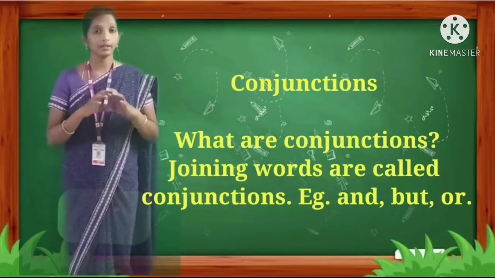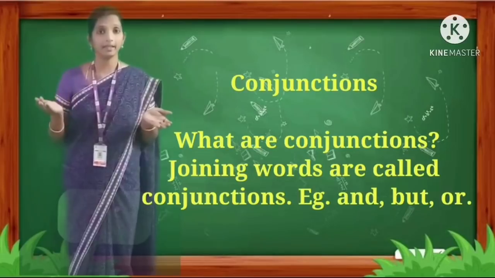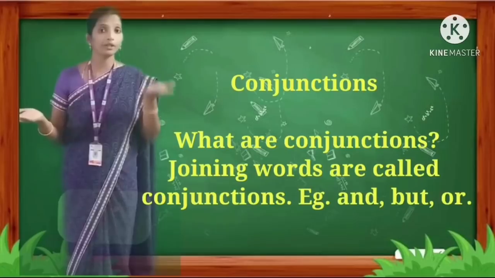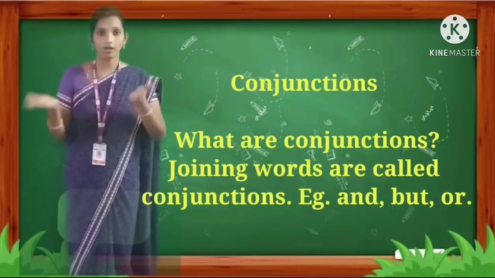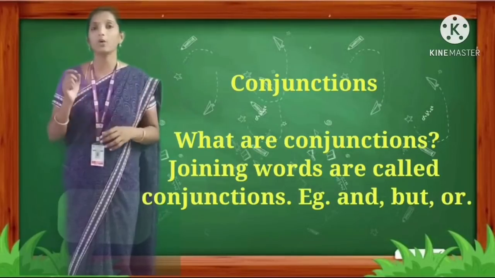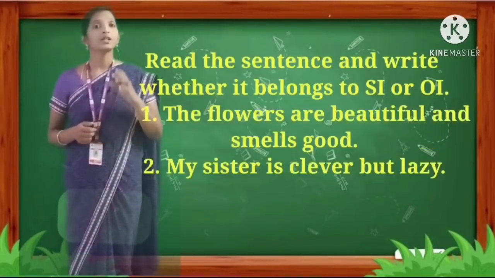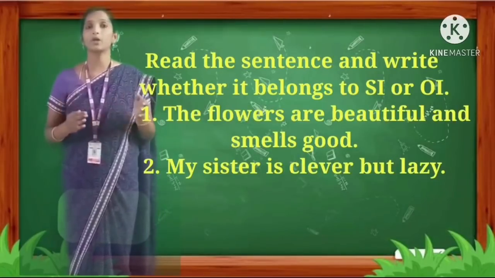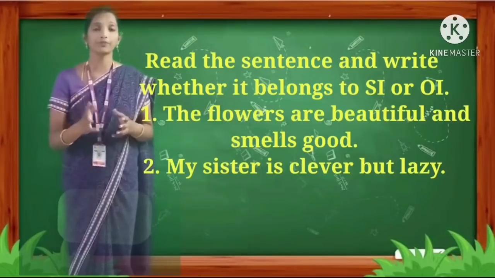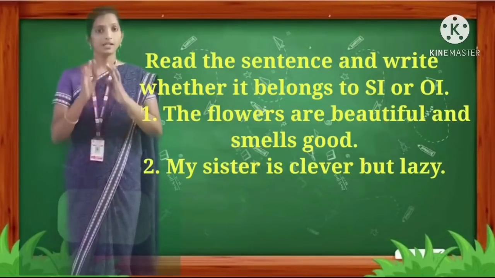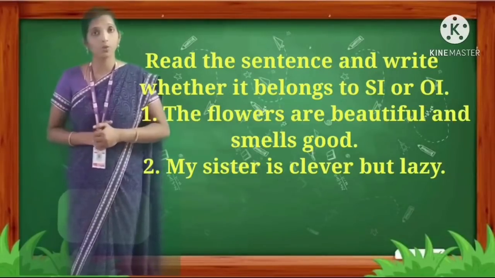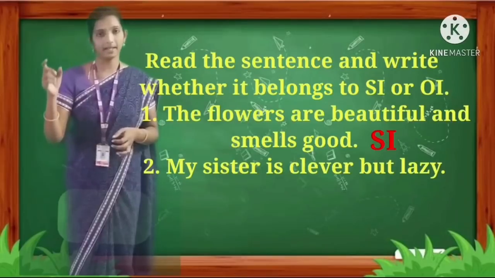We all know that if two sentences have the same meaning, then it is a similar idea. If they tell about a different or contrary meaning, then it is an opposite idea. SI is similar idea. OI is opposite idea. Now read the sentence and write whether it belongs to SI or OI. First one, the flowers are beautiful and smell good. They are beautiful as well as they smell good. And is the conjunction used. So it is SI, similar idea.